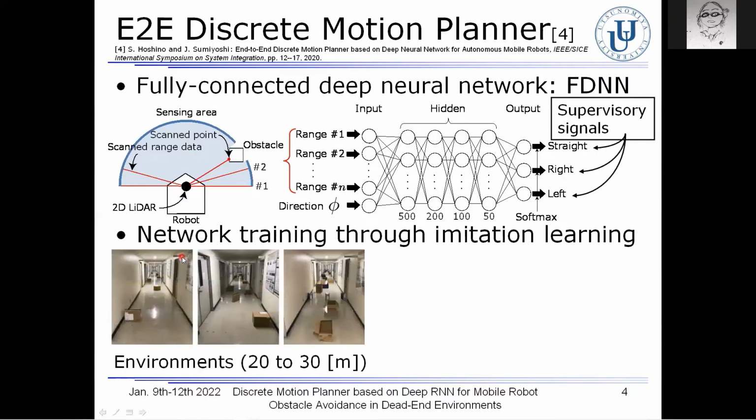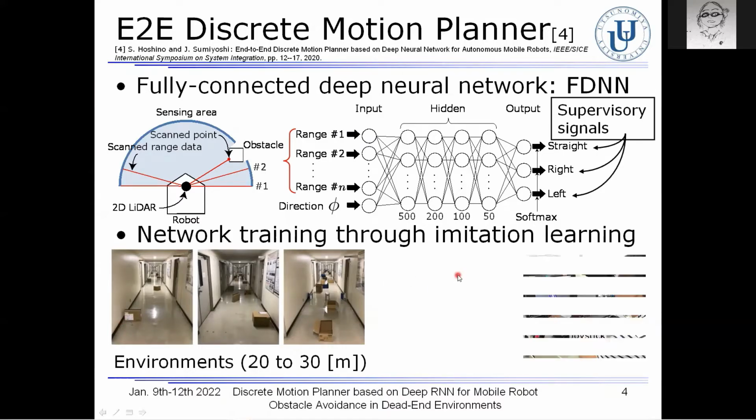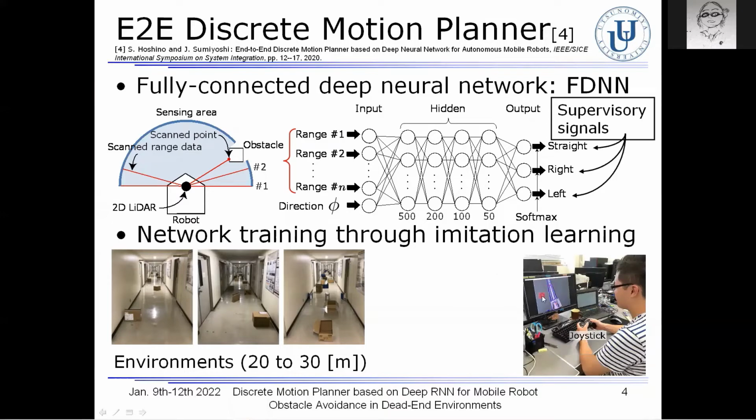For the network training through imitation learning, therefore, we prepared these 3 instruction environments with obstacles. As you can see in this picture, the supervisor instructs the motion through a joystick by watching the front display. In this movie, the robot is now moving on the basis of the instruction.